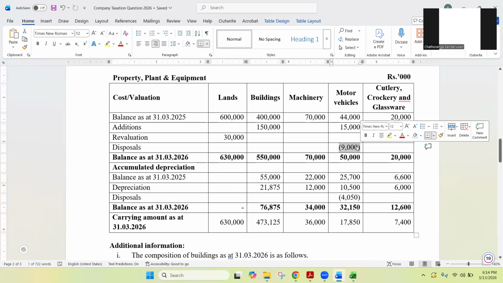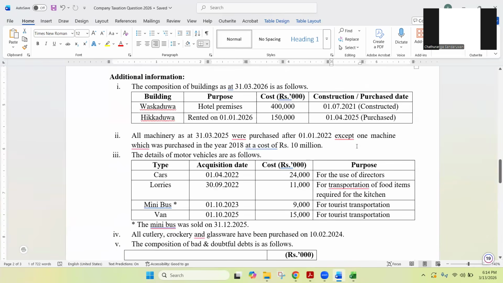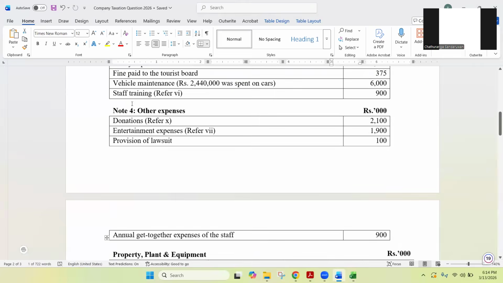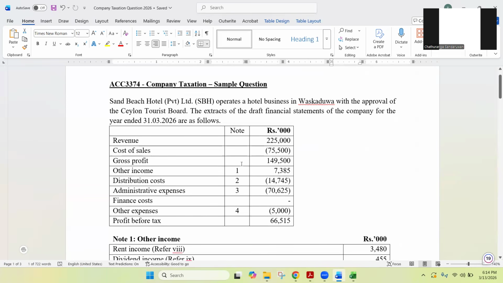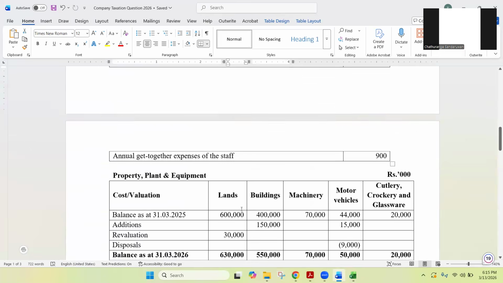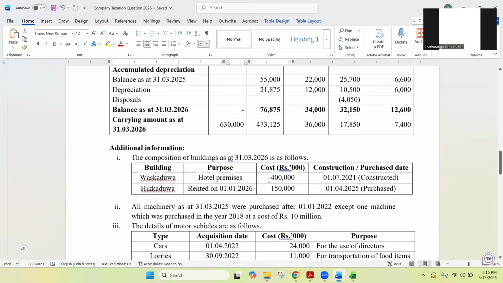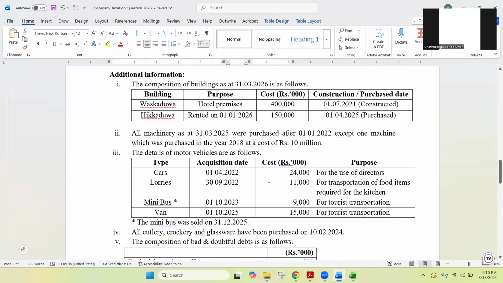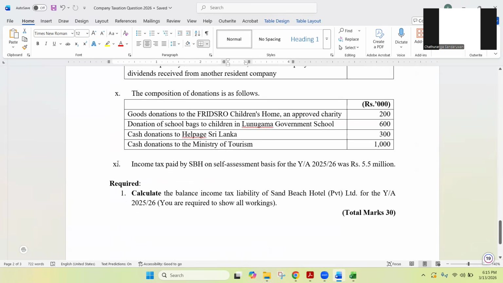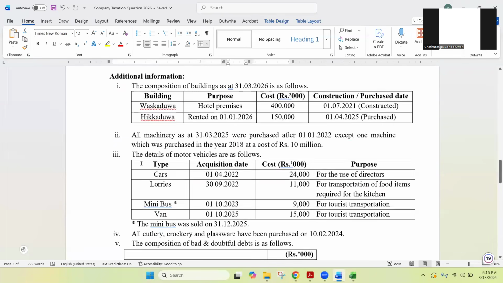You can highlight these things when we are doing the answer. Right. So with that, we are moving to the additional information. You can see the structure of this question: after giving the extract of the financial statements and going through the main notes, P&L related notes, and especially the PP note given separately, they have multiple additional information, right? They actually have 11 additional information notes. So we'll see one by one.